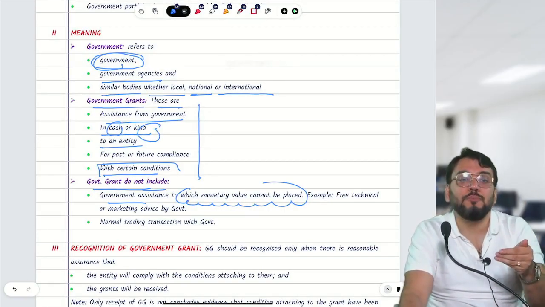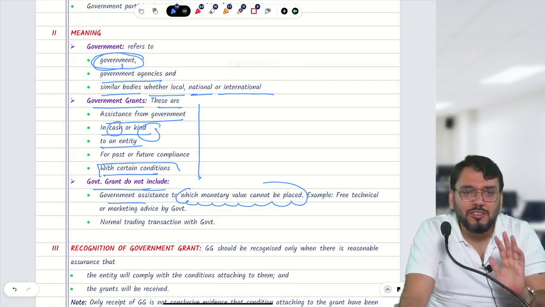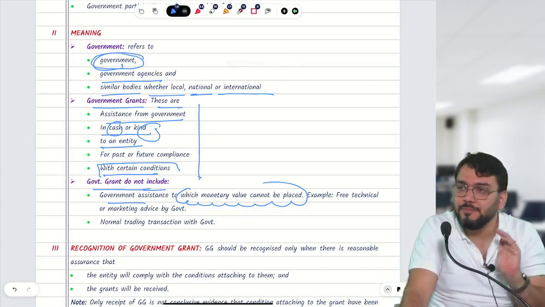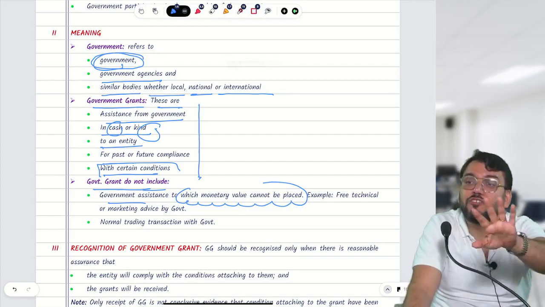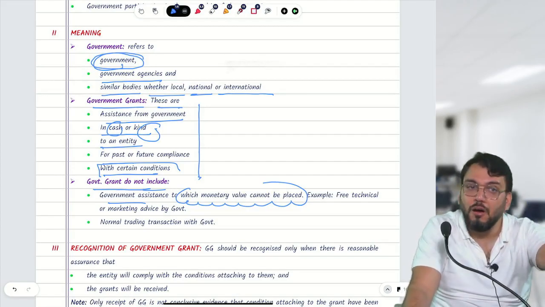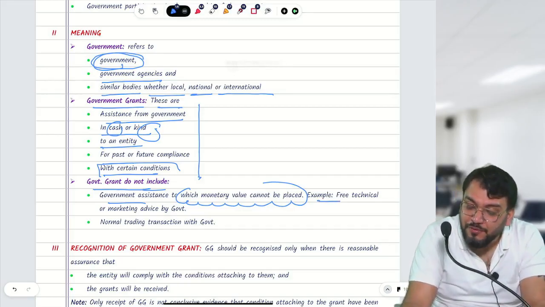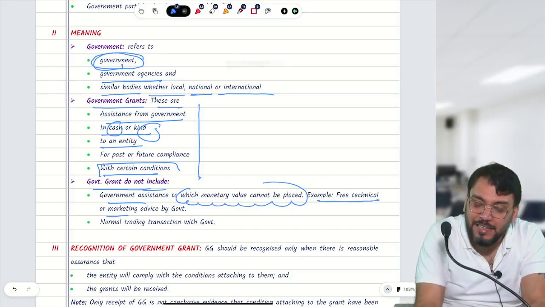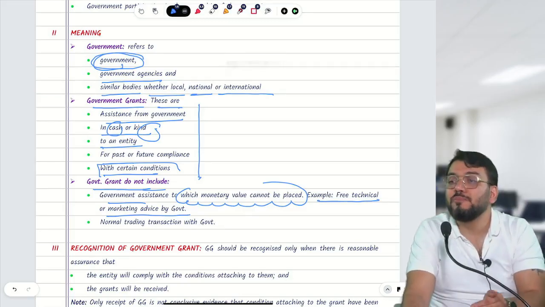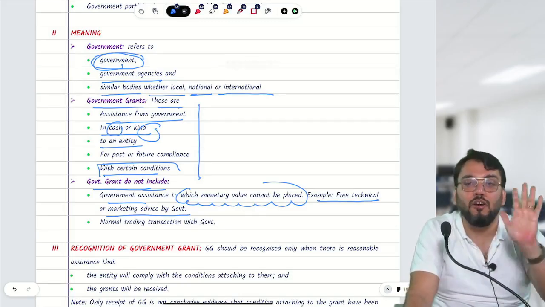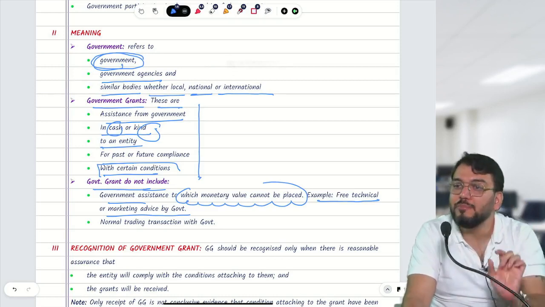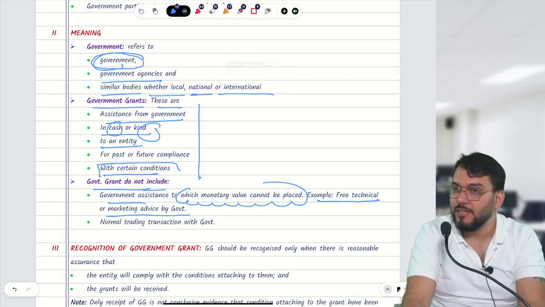If I am providing some services to you, can you say some resource has been transferred? It cannot be expressed in monetary terms, so that is not a government grant. For example, any free technical or marketing advice by the government. Free services given by government to any entity will not be a government grant, because it cannot be expressed in money terms.